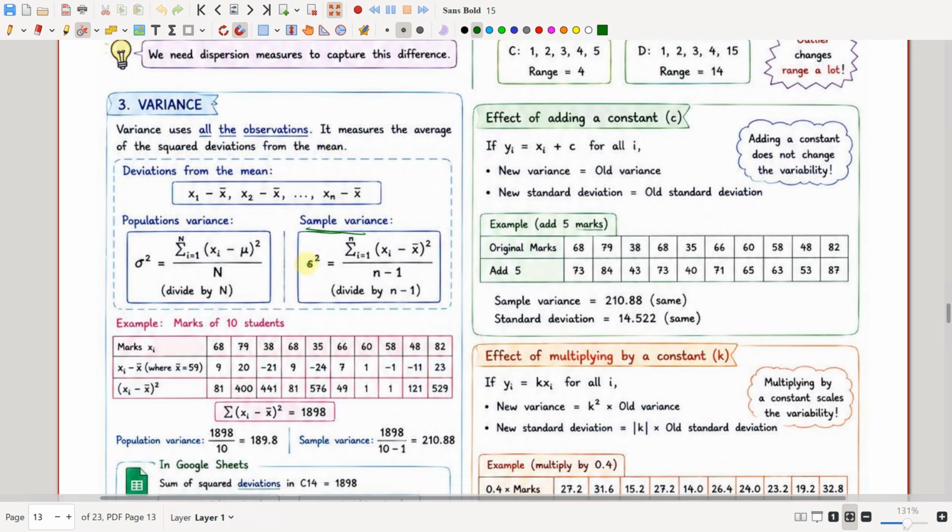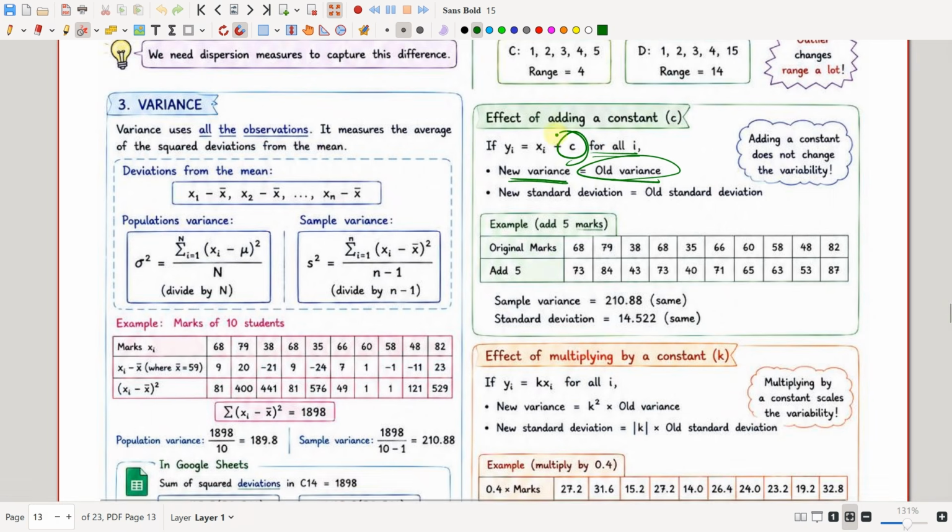The sample variance, s squared, is the summation from i equals 1 to n of (xi minus x bar) the whole squared, divided by n minus 1, where small n is the sample size. Now, the effect of adding a constant: if yi equals xi plus c for all i, then the new variance is equal to the old variance.